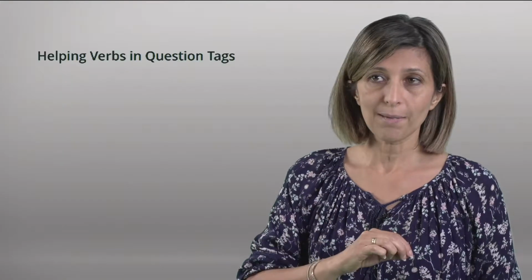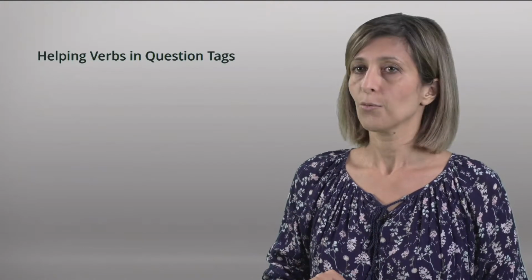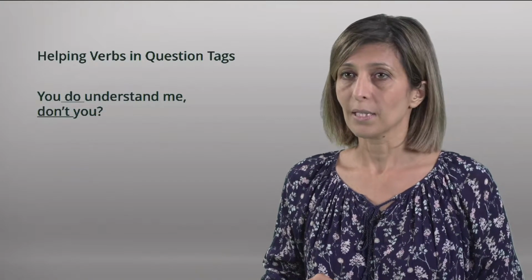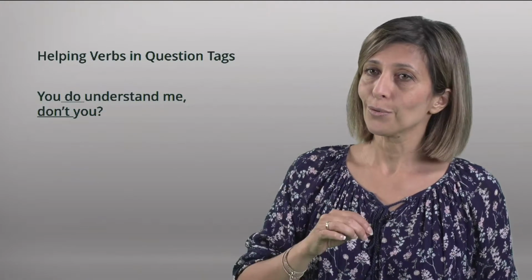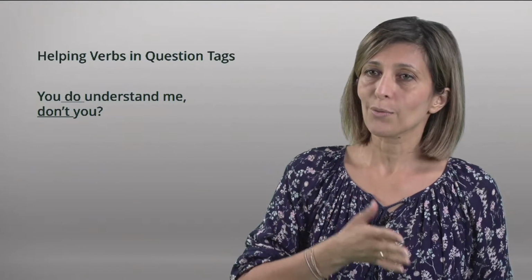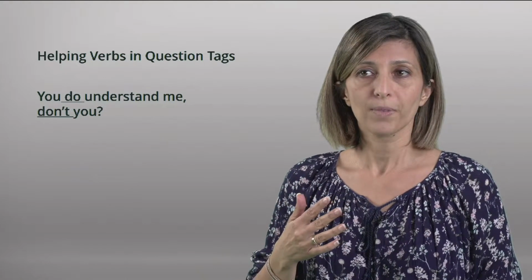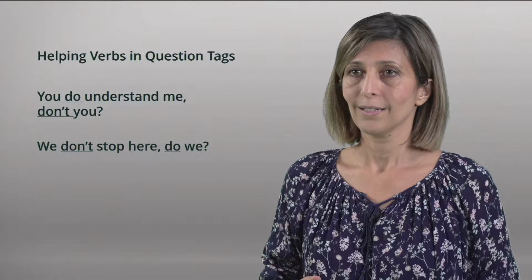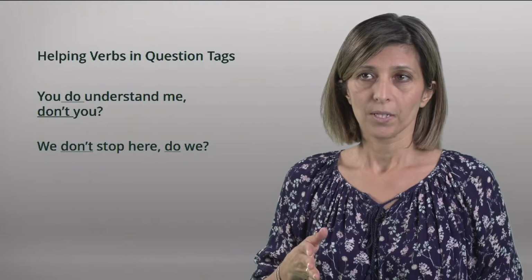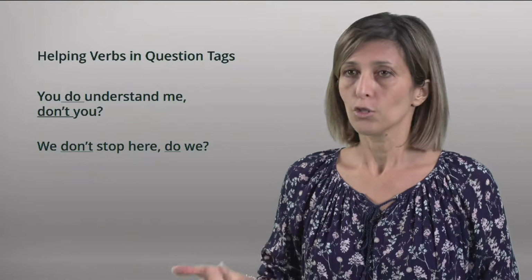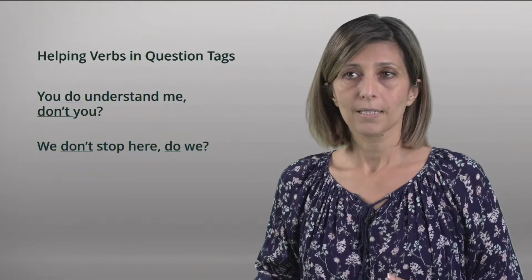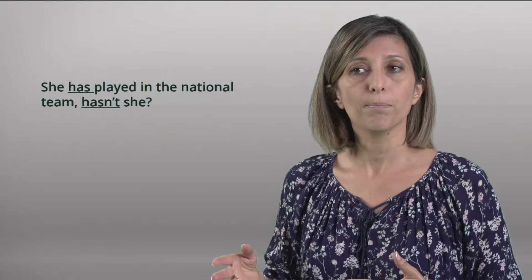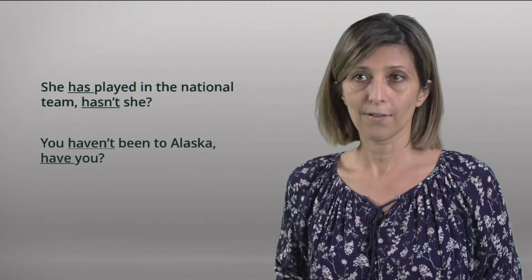In sentences that contain a helping verb, we use the same helping verb in the question tag. For example, "You do understand me, don't you?" Here, do is the helping verb, which is used in the question tag as "don't you?" Another example is, "We don't stop here, do we?" where don't is the helping verb, which is used in the question tag as "do we?" Another example is, "She has played in the national team, hasn't she?" And "You haven't been to Alaska, have you?"